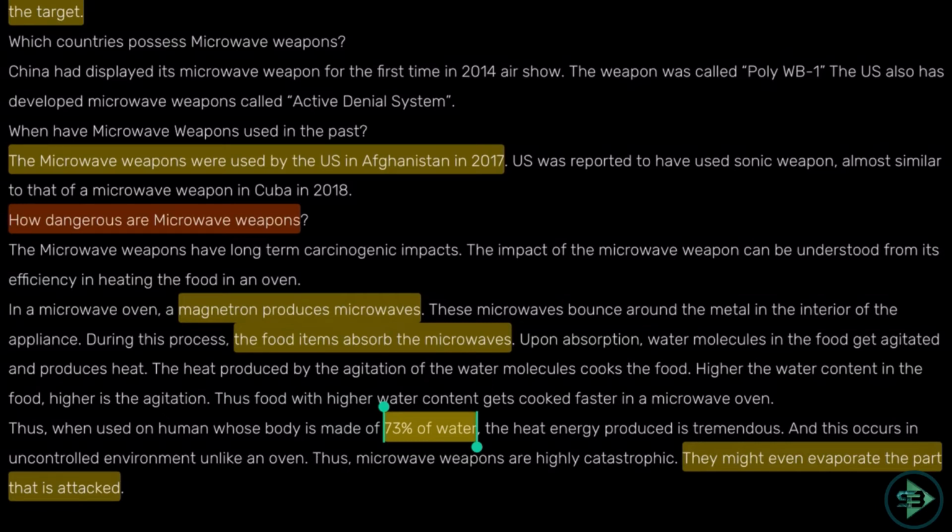Okay, so have an idea about this, that China is being alleged to have used this. That is the news that has been going on in social media. And what microwave weapons are, and a background of it, like whether any other country used it. Yes, the US used it in 2017, again in Afghanistan. Okay, just have an idea about this.